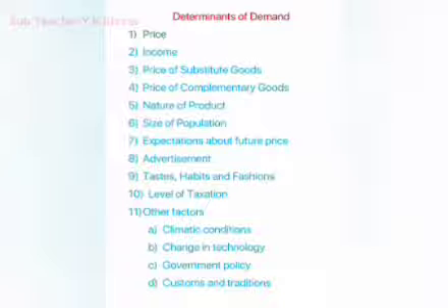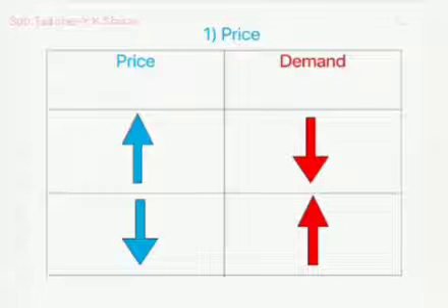So students, we see the next topic, determinants of demand. That means factors affecting demand. Demand is affected by the following factors. First, price. Price is one of the most important factors that affect demand. When price rises, demand falls, and when price falls, demand rises.